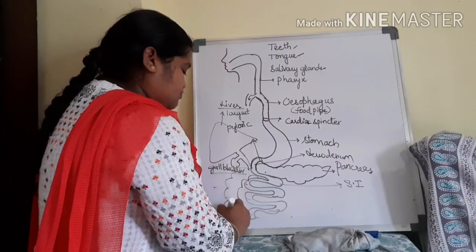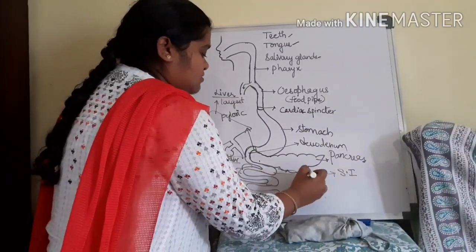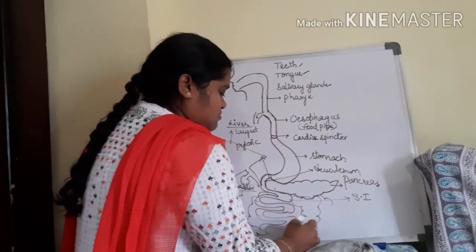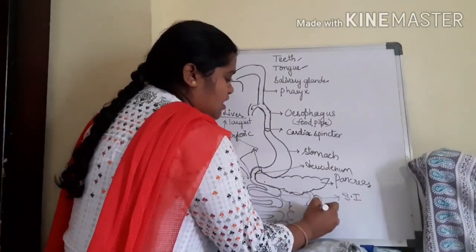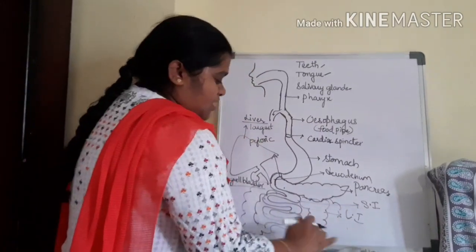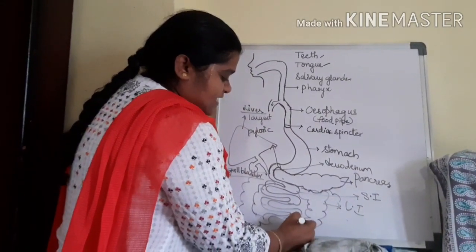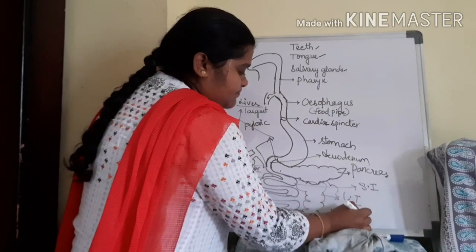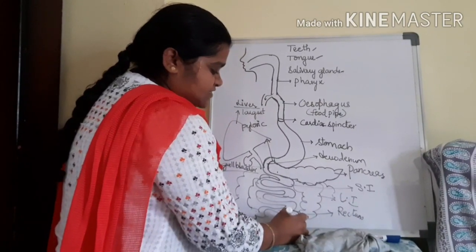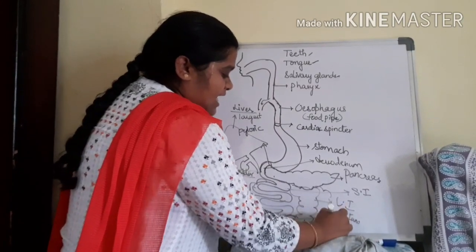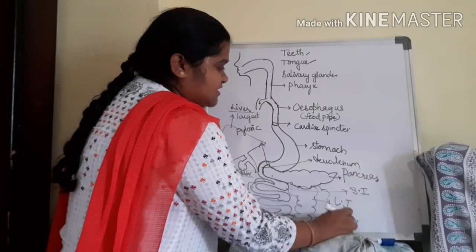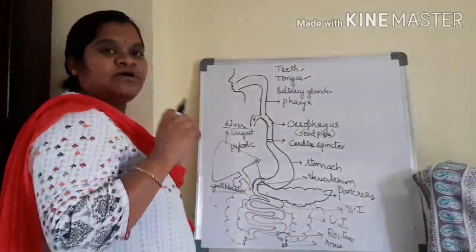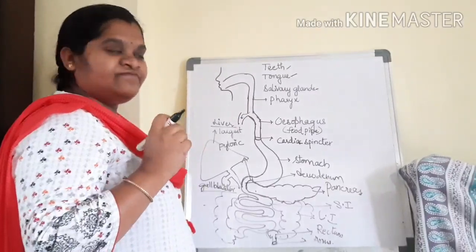a large tube-like structure called the large intestine. And here a balloon-like, sac-like structure you can observe, that is called the rectum. And the last opening is the anus. So these are the parts involved in the process of digestion. Now we'll learn how the process of digestion takes place.